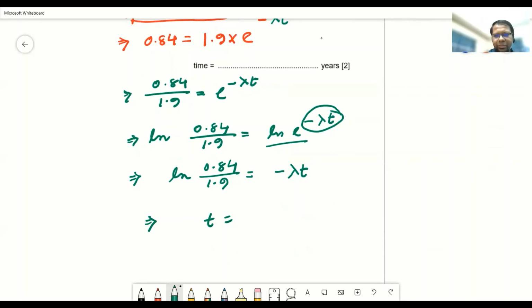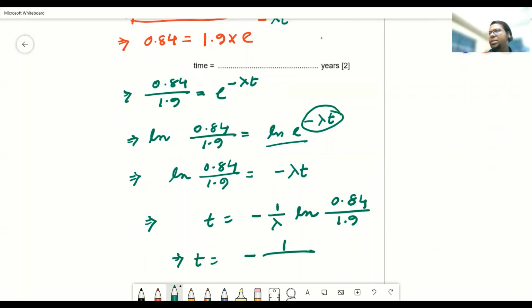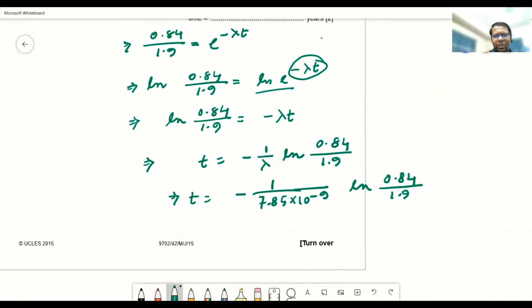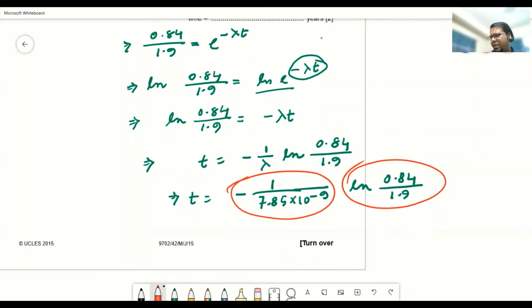So t will be minus 1 by lambda ln 0.84 over 1.9. The value of lambda is 7.85 into 10 to the power minus 9. Sorry for my bad handwriting. Anyway, here it's negative, doesn't matter, because the ln value is going to be negative as well.